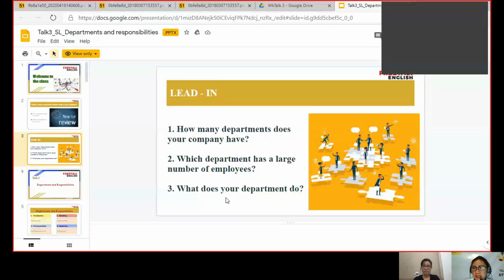What department do you belong to and what does your department do? I belong to the import export department.